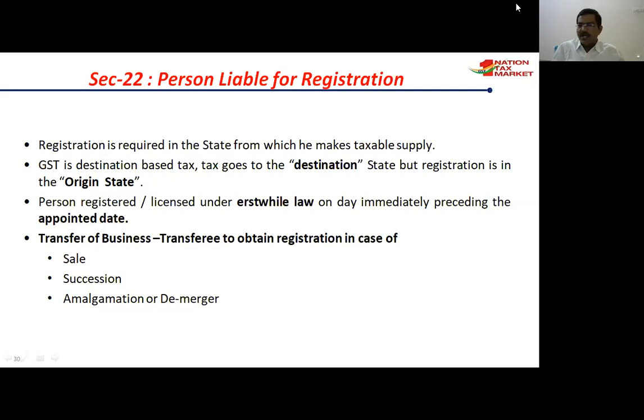A person registered or licensed under the earlier law on the day immediately preceding the appointed date must obtain registration. In the transfer of business, the transferee has to obtain registration in case of sale, succession, amalgamation or demerger.